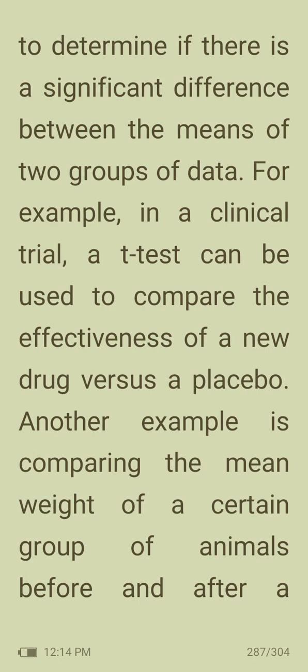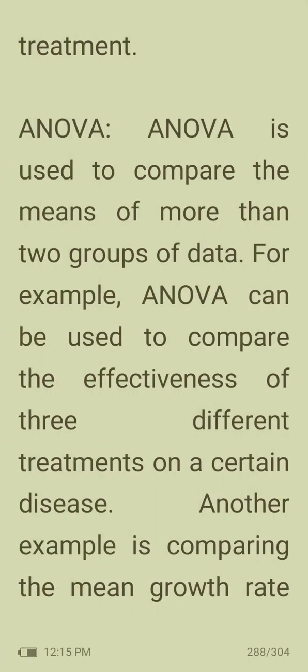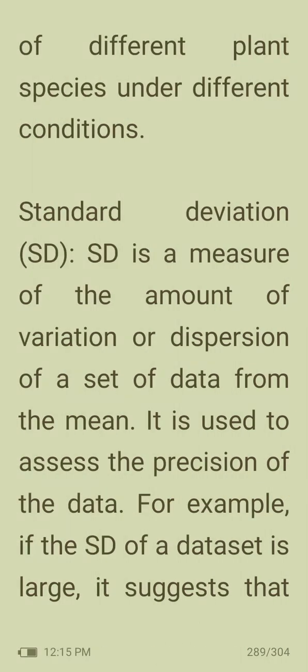For example, in a clinical trial, a t-test can be used to compare the effectiveness of new drugs versus a placebo. Another example is comparing the mean weight of a certain group of animals before and after a treatment. Then ANOVA. ANOVA is used to compare the means of more than two groups of data. For example, ANOVA can be used to compare the effectiveness of 3 different treatments on a certain disease. Another example is comparing the mean growth rate of different plant species under different conditions.